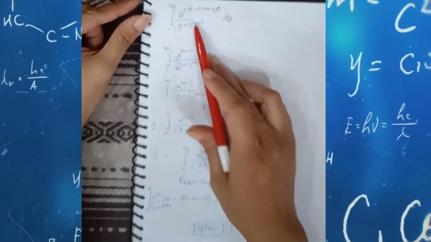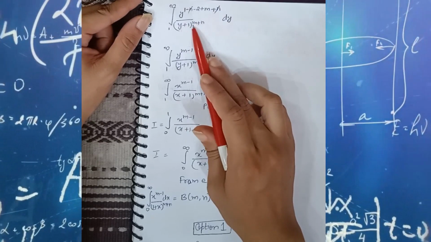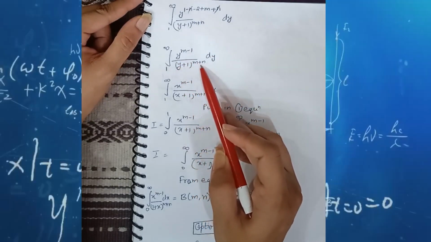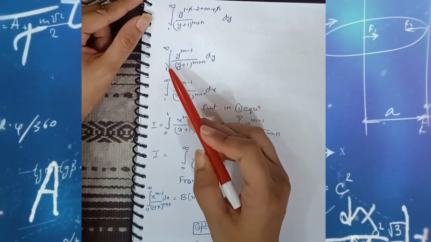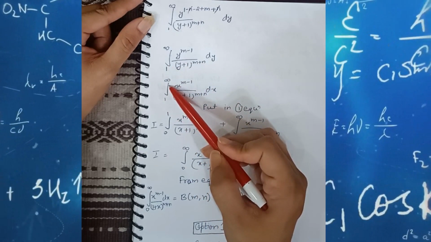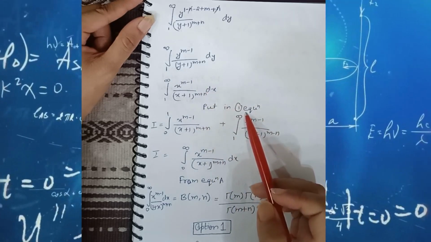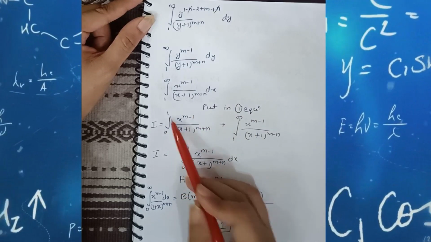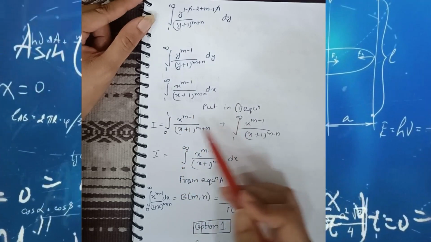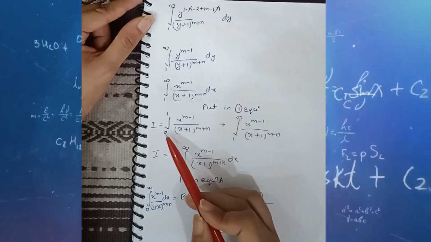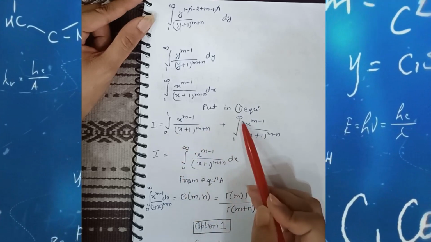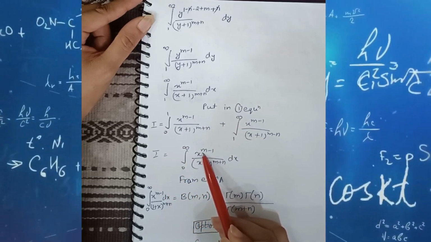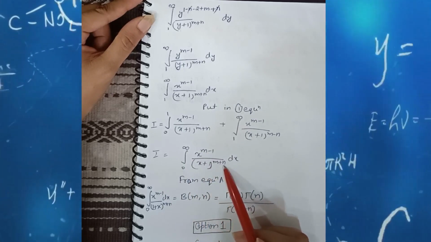After solving all the powers of y, we get the value y raised to the power m minus 1 divided by y plus 1 raised to the power m plus n dy. Students, this is also going from 1 to infinity. If we put this value in the first equation, where we have I1 and I2, then we get this value 0 to 1, and here the limit going from 1 to infinity. That means if we take both together, then the limit becomes 0 to infinity. So I is equal to integral 0 to infinity x raised to the power m minus 1 divided by x plus 1 raised to the power m plus n dx.